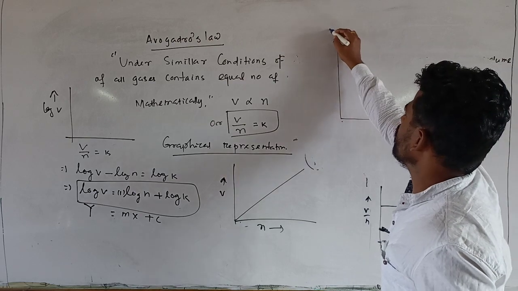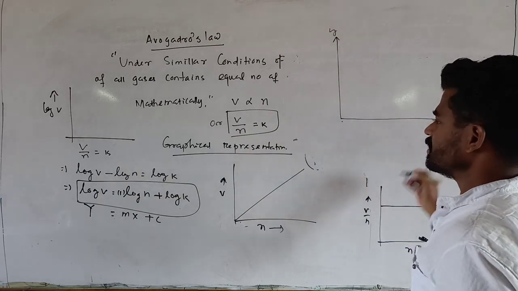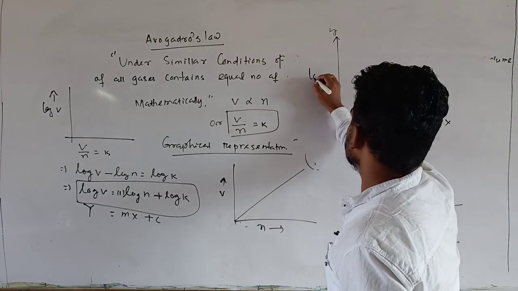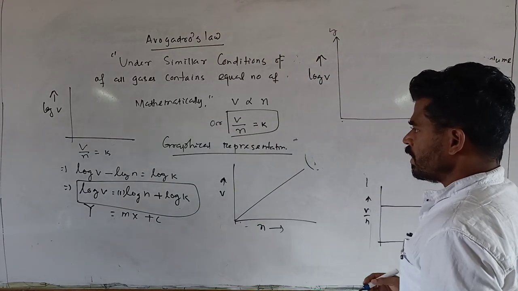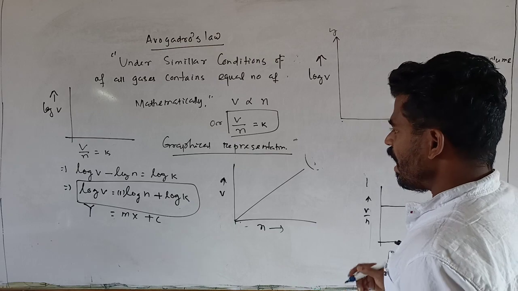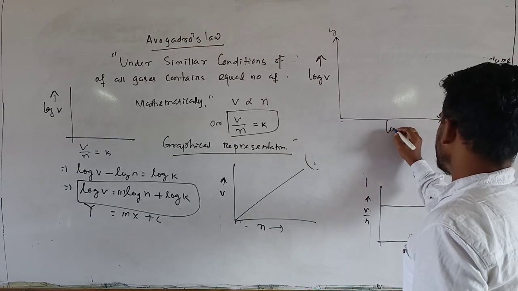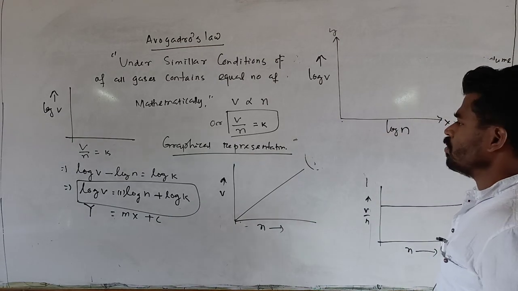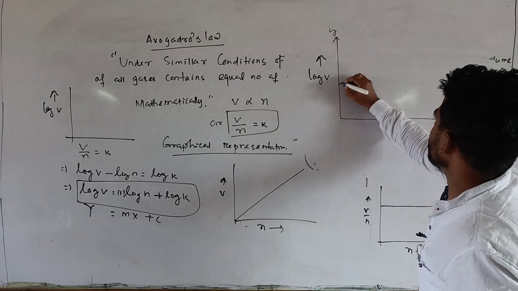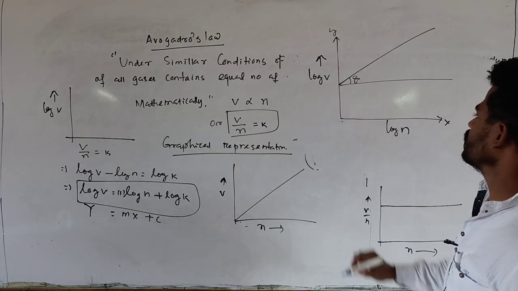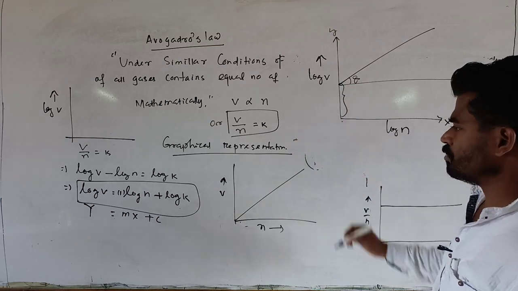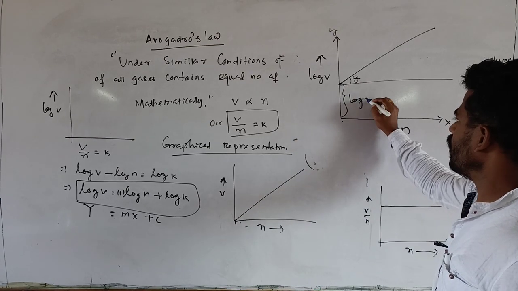This one is the y-axis, log V, and this one is the x-axis, log N. So what will the graph be? The graph will be like this. This one is the slope, and this intercept is equal to log K.